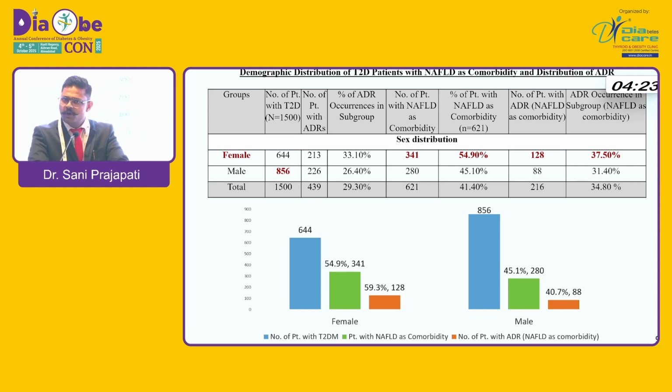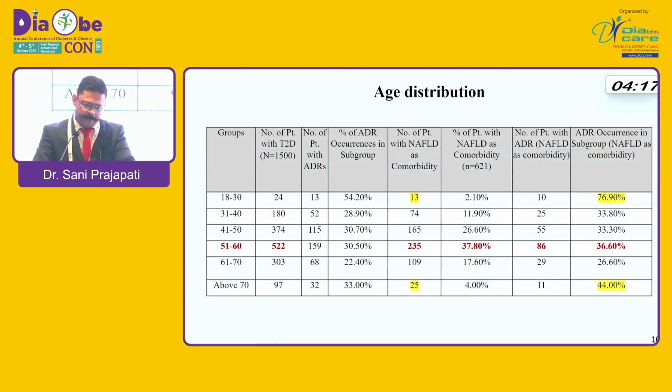So 37.5% was the ADR occurrence for female patients. With respect to age distribution, the 51 to 60 years age group had a higher number of T2D patients, and NAFLD as well. ADR occurrence was also higher in this age group.